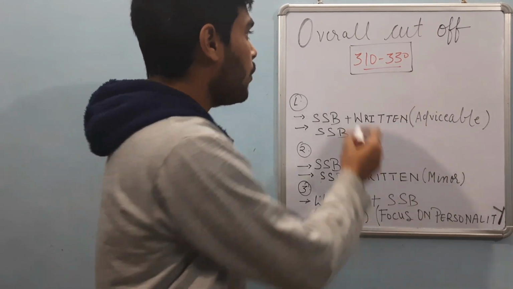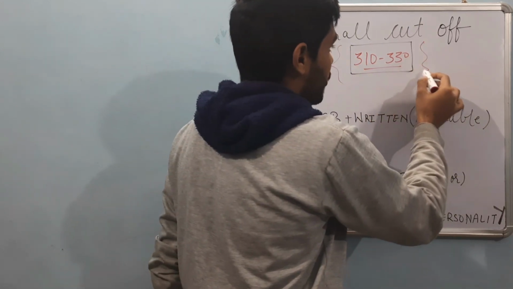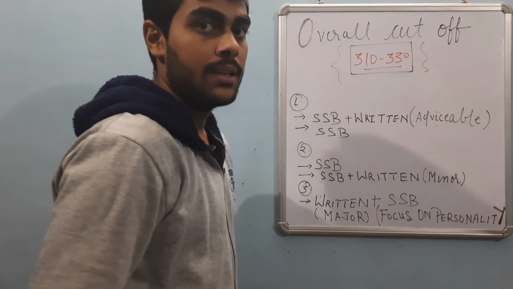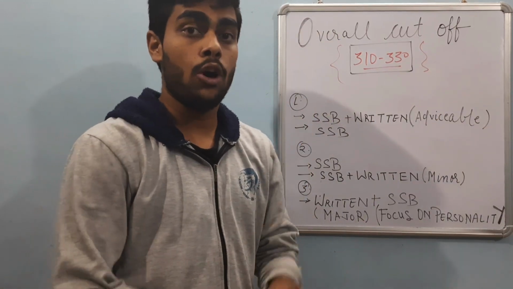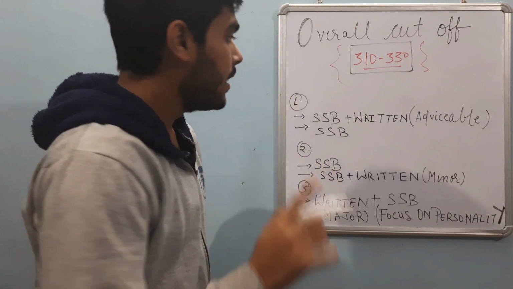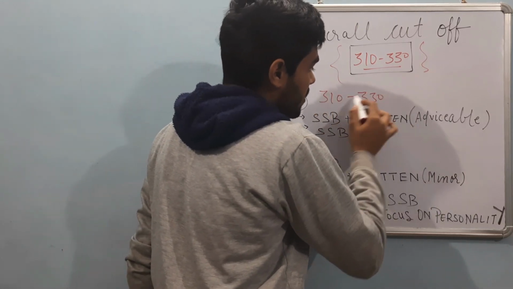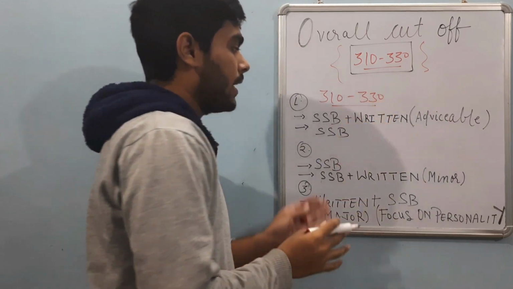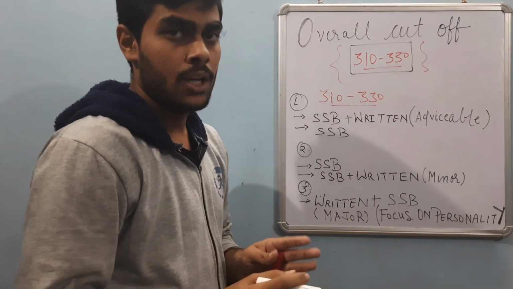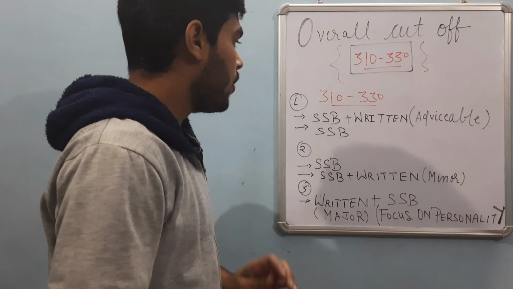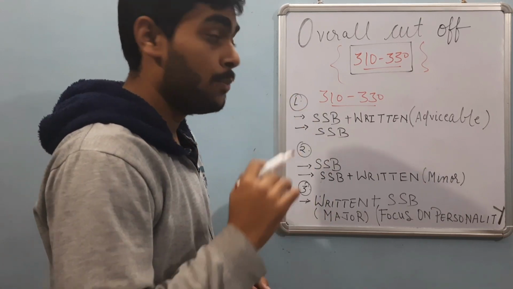Now, if you are lying in this range or higher than this range, then you have 3 directions for your preparation. Number 1 is that if your score is around these marks, that is, if you are getting 320 or 330 or 340, then you have 2 ways for preparation from now onwards.